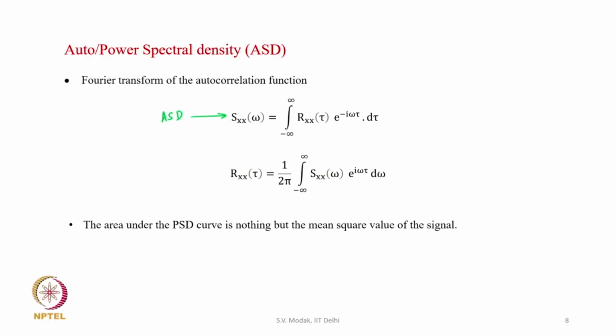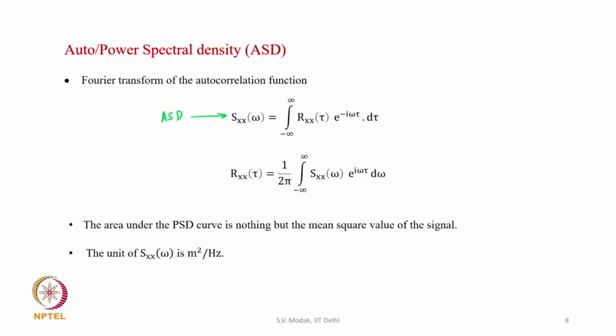The autospectral density is a continuous function of omega, it is not discrete. If we take the autospectral density value at a particular value of omega, it tells us the power of that component, but that power will be infinitesimally small, because the autospectral density is a continuous function. That is why, if x has the units of meters, the unit of autospectral density is meters square per hertz.